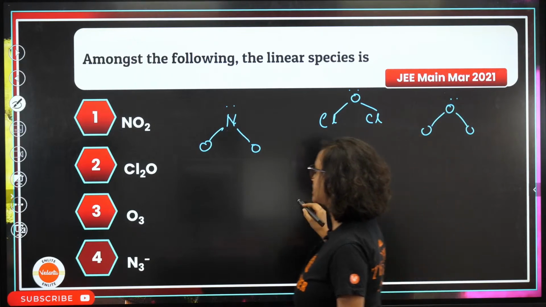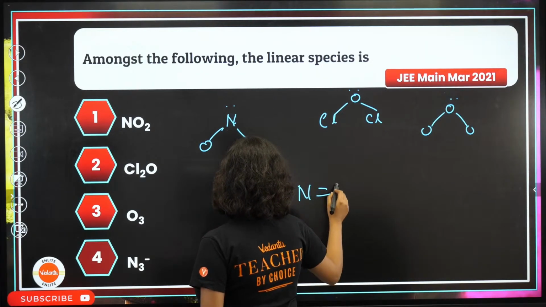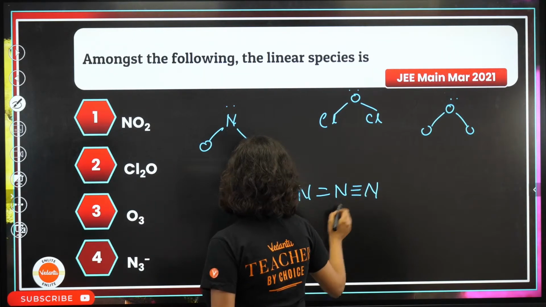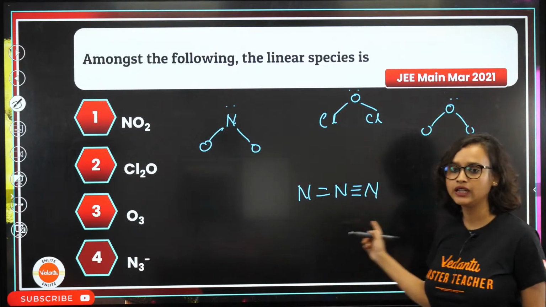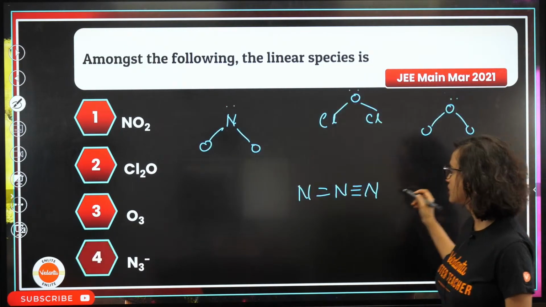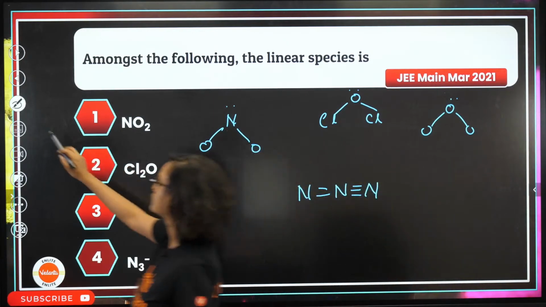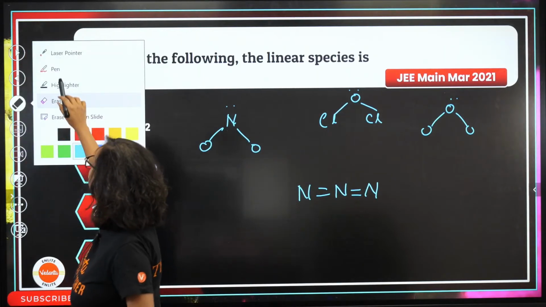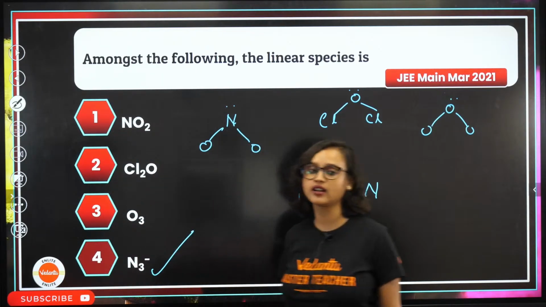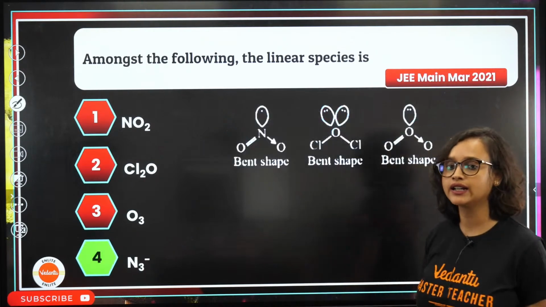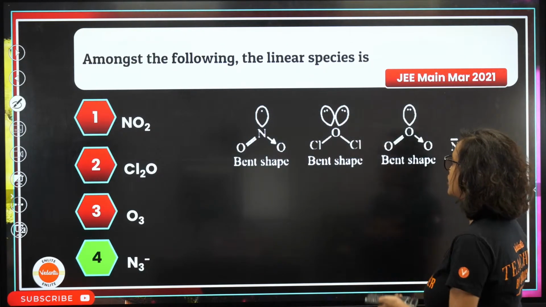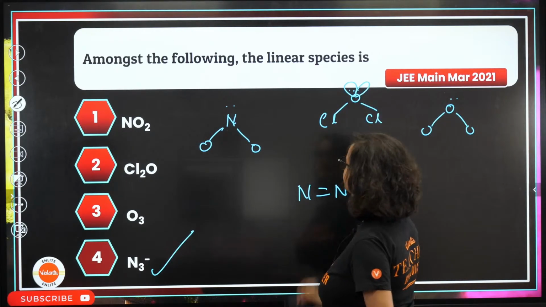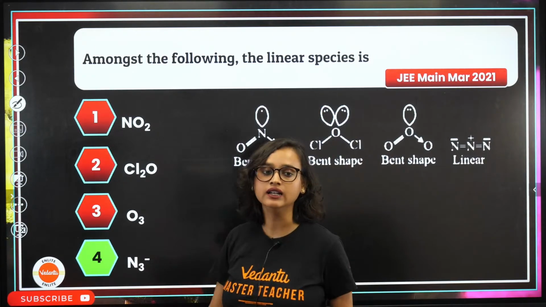See, it is not possible. Only N3 minus will do this. This will be linear. Only the last one will be linear. So N3 minus will be linear. Correct, guys? Bent shape everywhere, only this is linear.